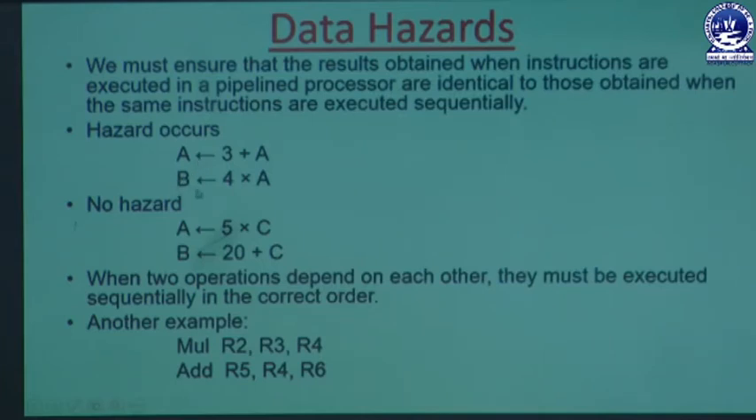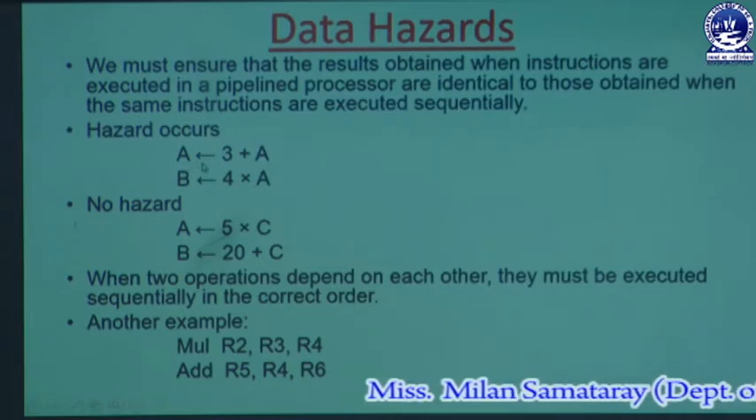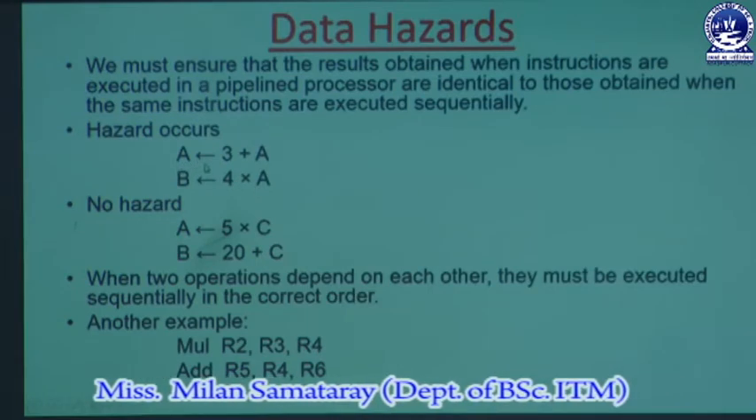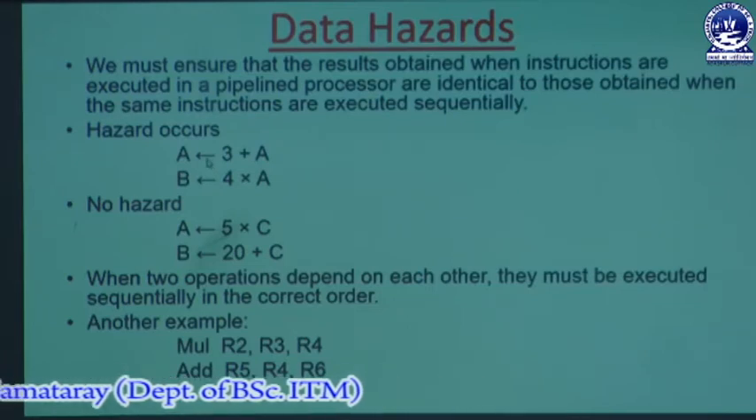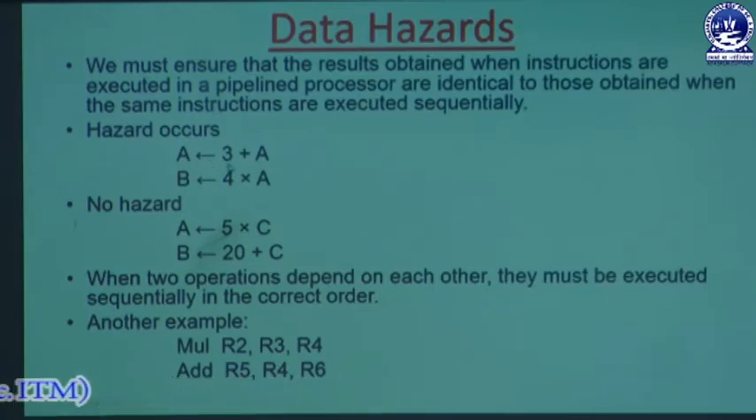So the execution of this instruction depends on the execution of that instruction, and that's why the hazard occurs. Or you can say when this second instruction needs one source operand, that is A in this example, it has to wait until the write back stage is completed for instruction 1. So that is the result of data hazards.